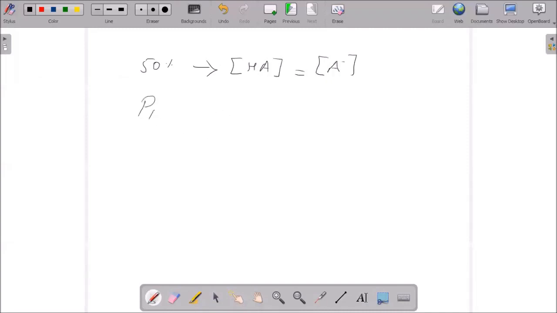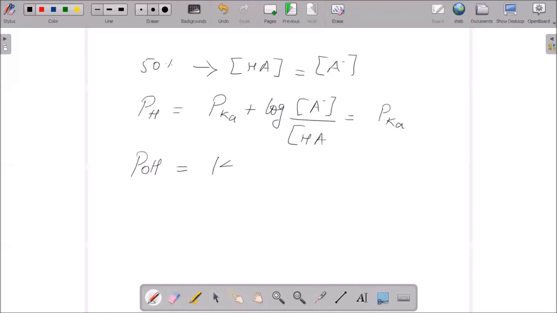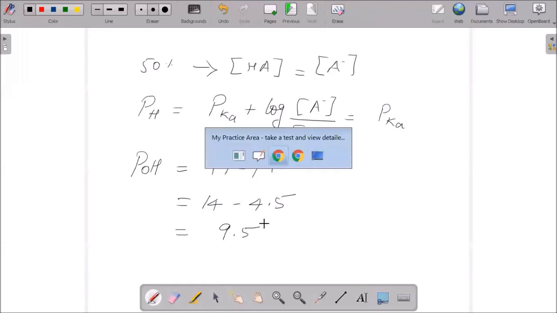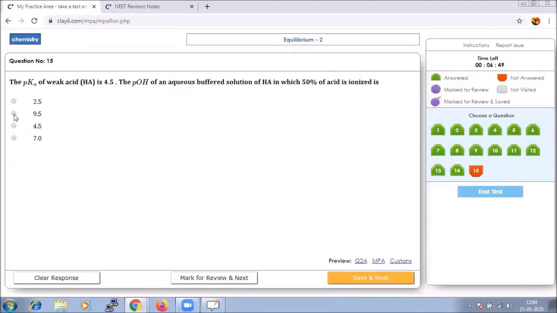And when we say pH, we know the formula as pKa plus log of A minus divided by HA. So that will be nothing but your pKa. This value they have given us as 4.5. So if I calculate pOH, that is equal to 14 minus pH. So simple, 14 minus 4.5, because this value is already given to us, and we can say the answer is 9.5. Let us check if it is there in the options. Yes, option D is right.